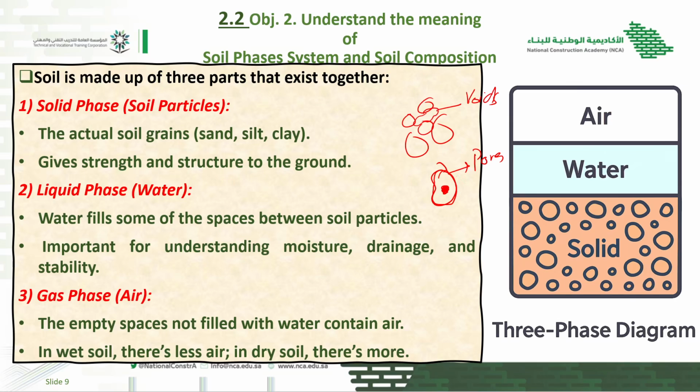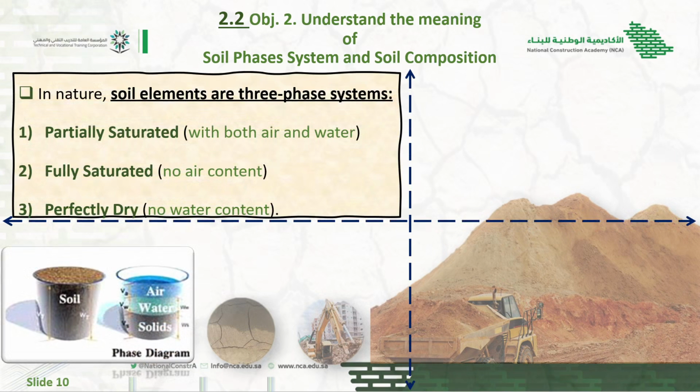If the gap is inside the material or inside the particle, it is called a pore. The gap between two particles, this is one, this is two, this is three, they produce a gap here. So this gap is called what? Voids. Now, as we discussed, there is a three phase diagram. So in each soil, what may be present? Soil, maybe water, and maybe air. So it is called the three phase diagram.